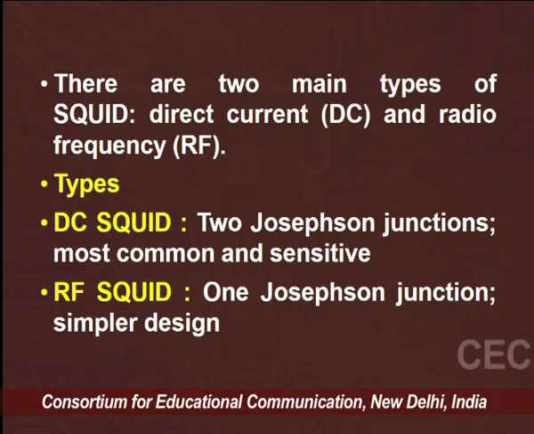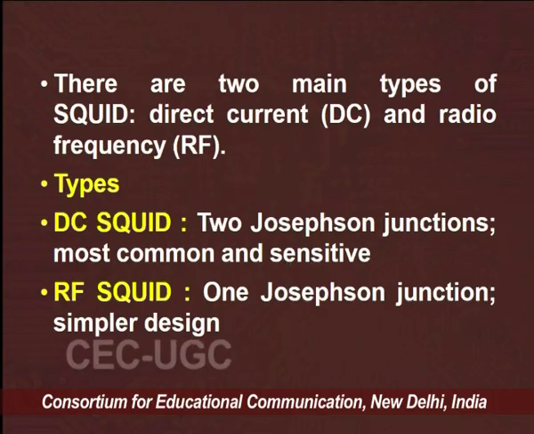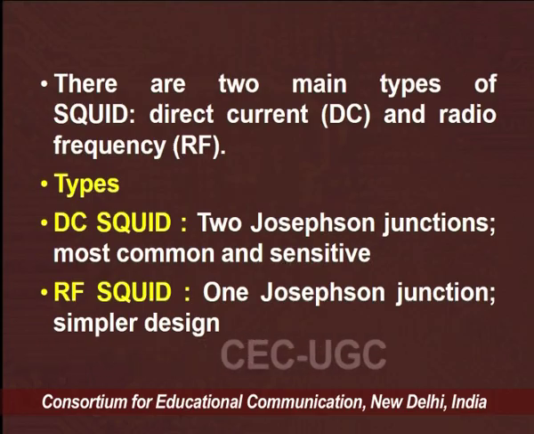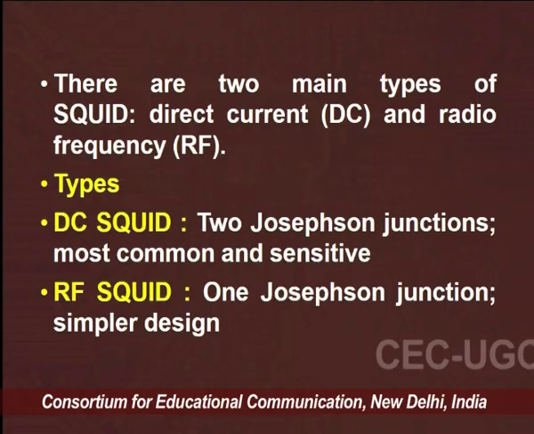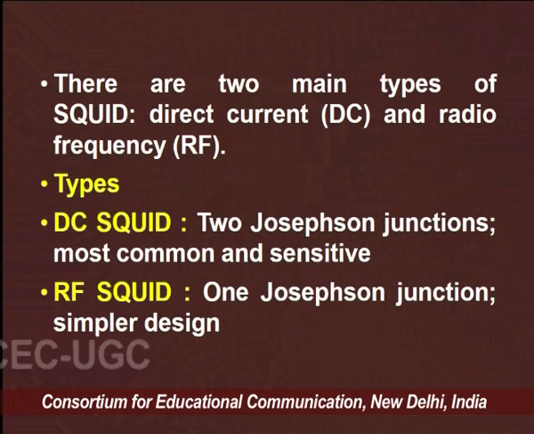Now this SQUID is of two types. First is the DC, direct current, and second is the radio frequency. The DC SQUID uses two Josephson junctions, which is the most common and sensitive.